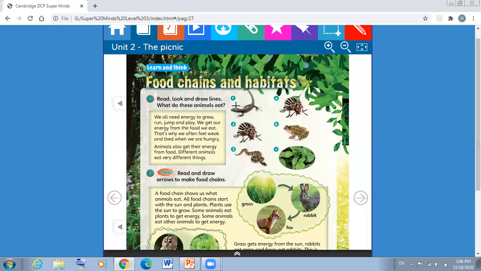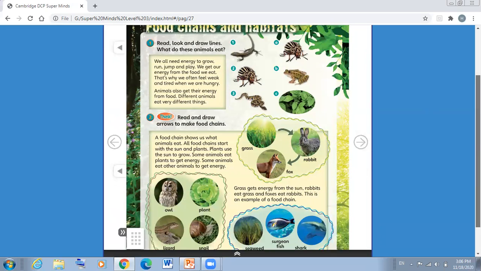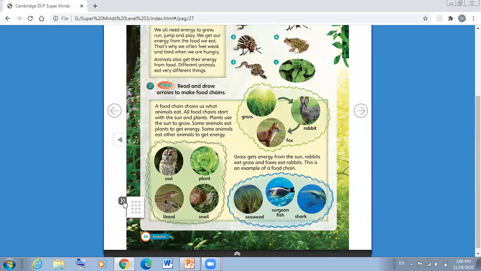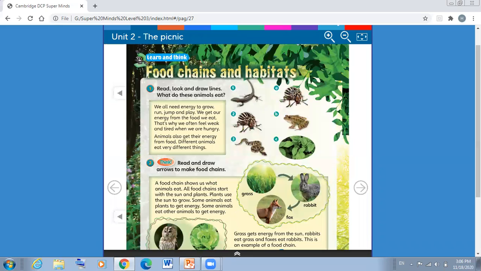In number one, we have a lizard. Number two, we have an insect. And number three, we have a snake. So, what does the lizard eat? Does the lizard eat insect, frog, or plants? Excellent. The lizard eats insects.